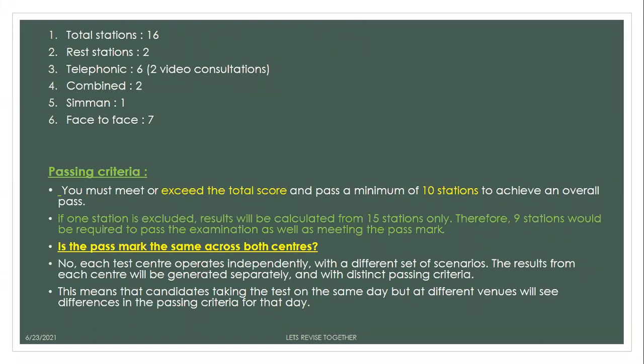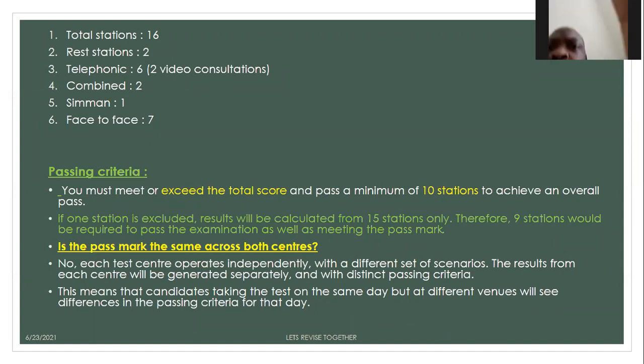If we are talking about telephonic stations, most of the time you have one or two Breaking Bad News stations, and one or two result sharing stations. Sometimes you have a history taking station, like headache or tiredness. And sometimes you have some kind of counseling station, like counseling about endoscopy or colonoscopy. So these are the stations that you will get as telephonic stations, and the rest of the stations will be face to face most of the time.